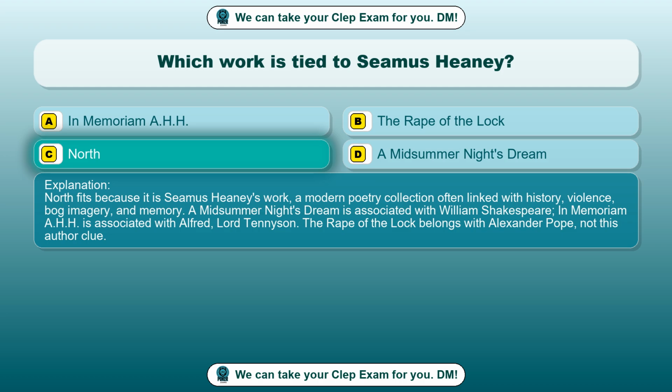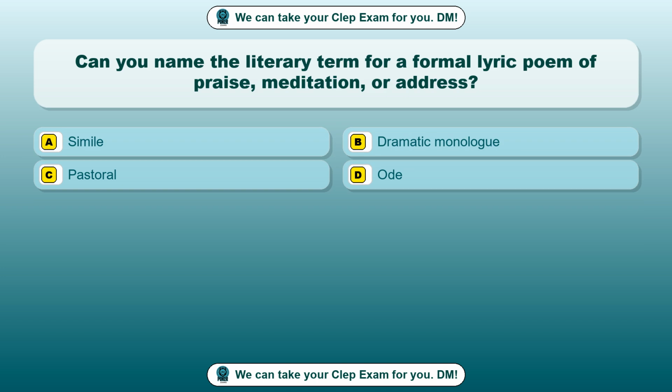Question 64. Can you name the literary term for a formal lyric poem of praise, meditation, or address? Option A, simile. Option B, dramatic monologue. Option C, pastoral. Option D, ode. The correct answer is option D, ode.